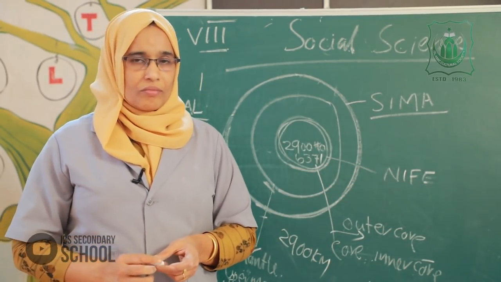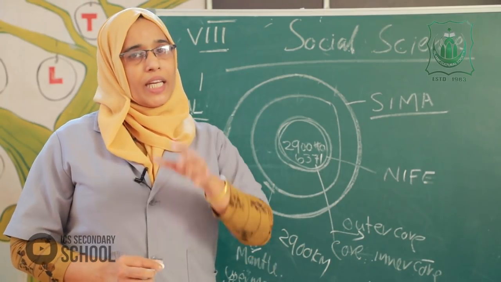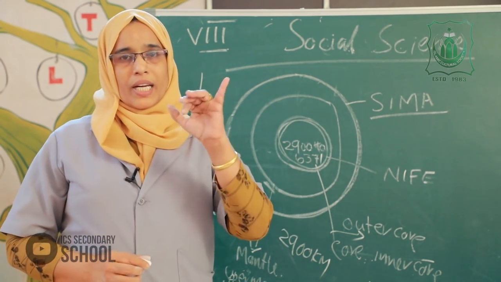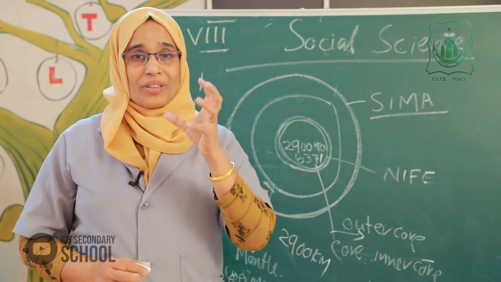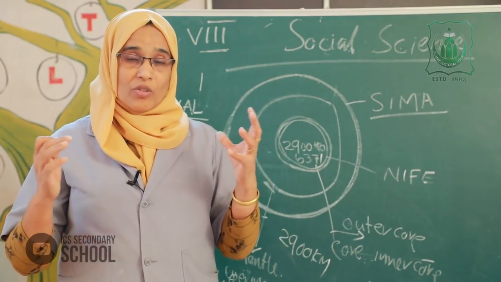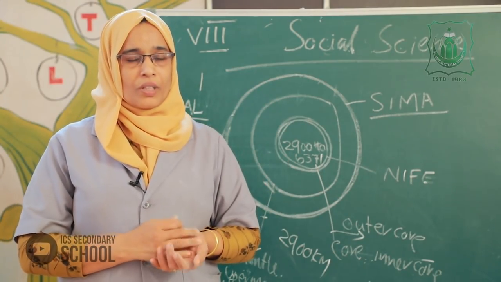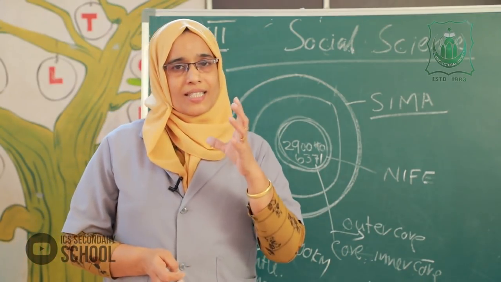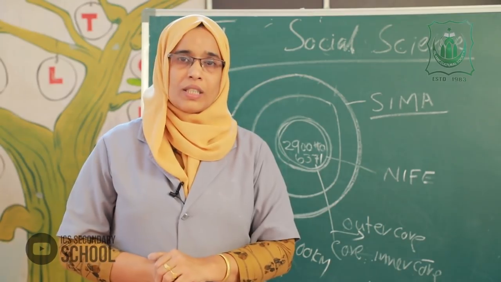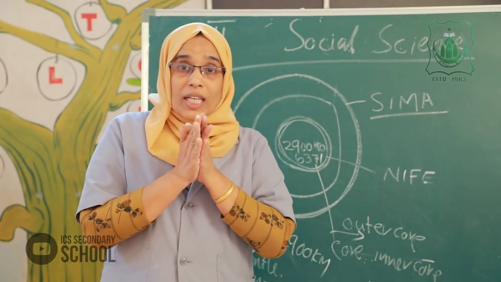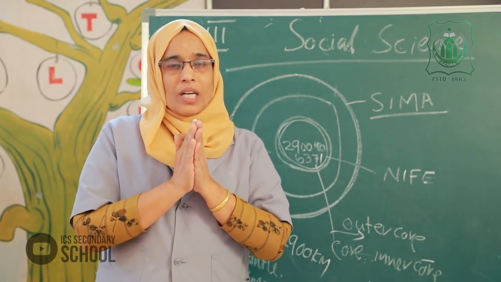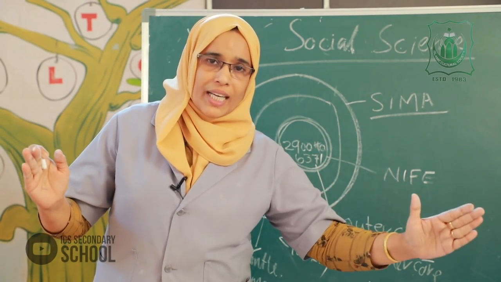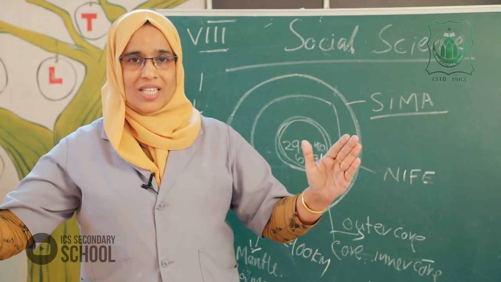Okay. Listen. The interior part of the earth is divided into three parts: crust, mantle, core. This is a very important area of this lesson, with so many questions in this part. The crust is the outer shell of the earth, about 40 kilometers thick. The crust is divided into two parts, continental crust and oceanic crust.